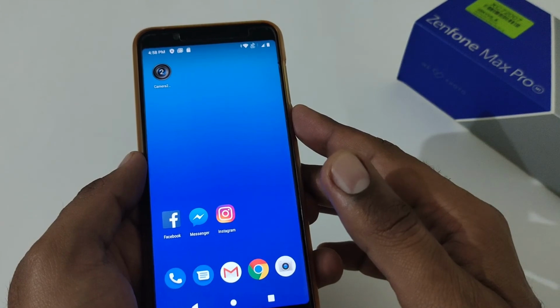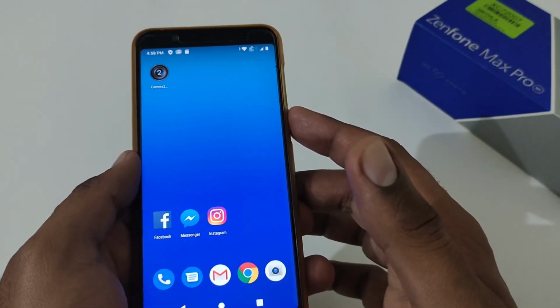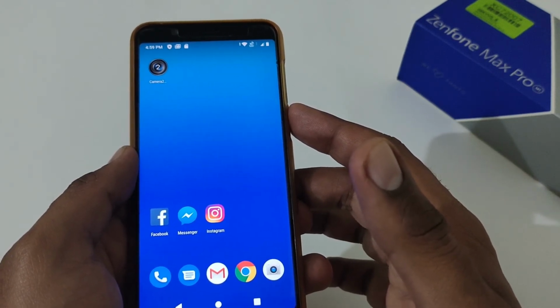So this was all from my side related to the status of Camera2 API if we opt for a factory data reset in Asus Zenfone Max Pro M1 and Asus Zenfone Max Pro M2.